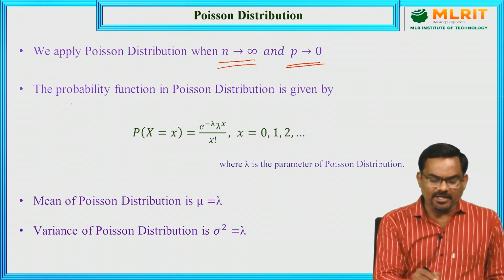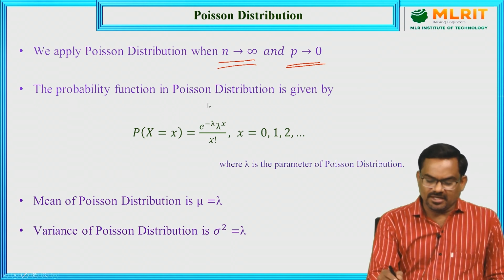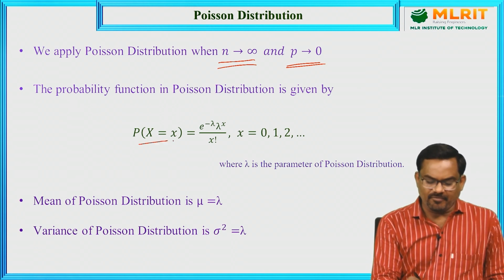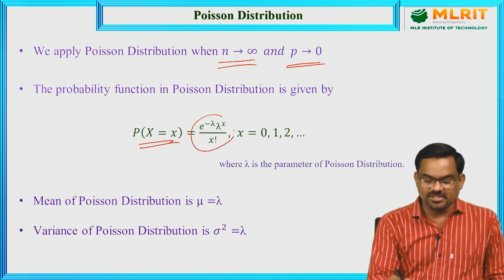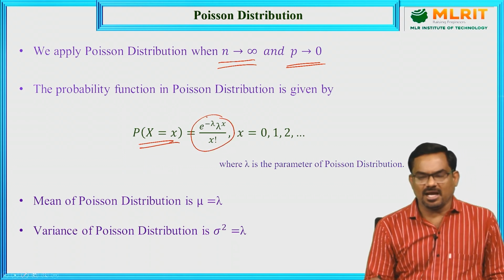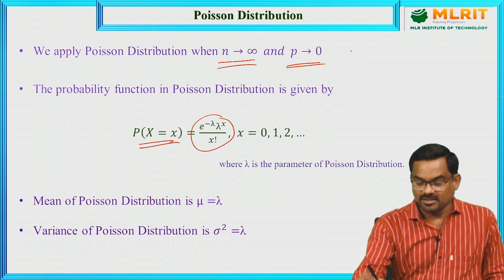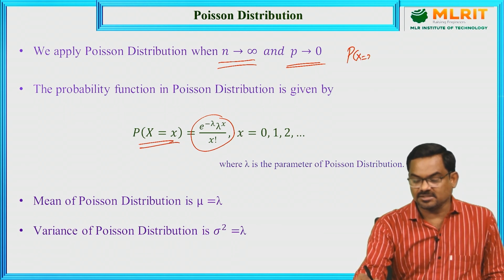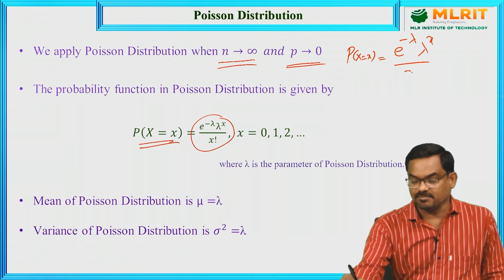Now the probability function in Poisson distribution is given by the probability of x successes equal to e power minus lambda, lambda power x by x factorial.